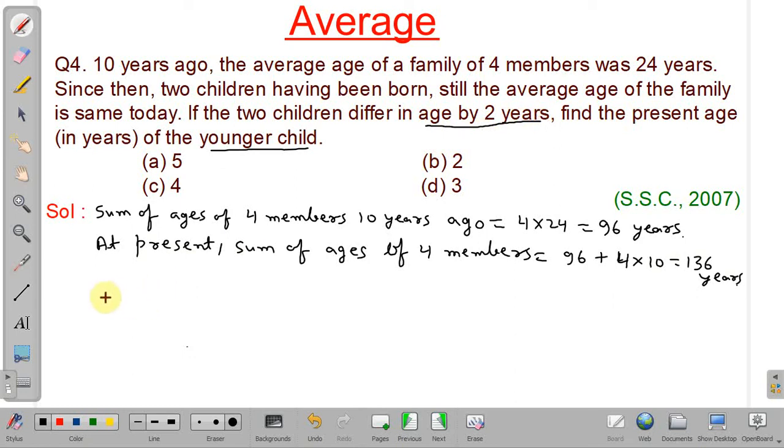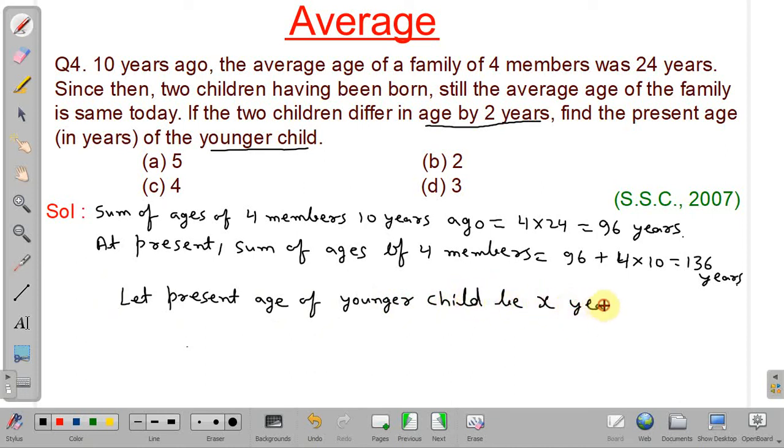Okay. Now we have to find the age of the younger child, and the difference between the ages of the two newborn children is 2 years. So we will assume let the present age of the younger child be x years. Okay. So what should be the total age of all the six family members? So the youngest has x, and the other has x plus 2. These are the ages of the two new children, plus 136.